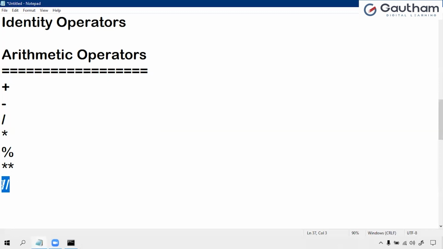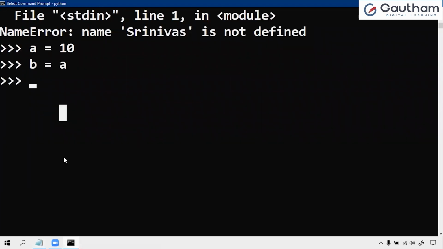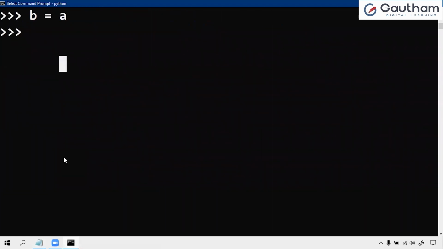What you have to do from your side is work with different examples using these operators, like 10 plus 20. If you assign the values to variables, you can practice A plus B also. 20 minus 10, or let us assign 10, 20.